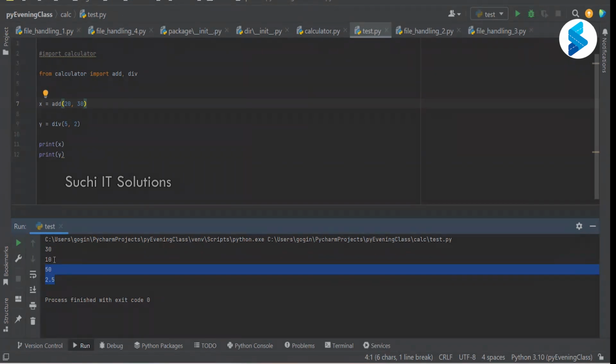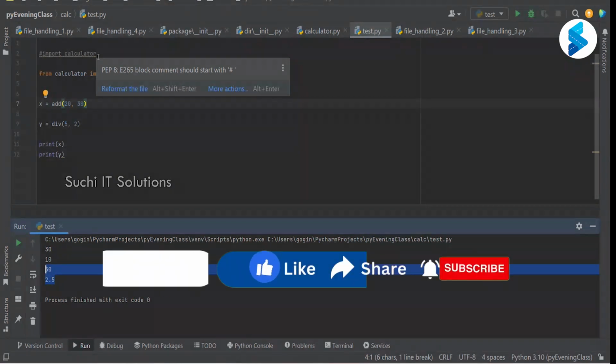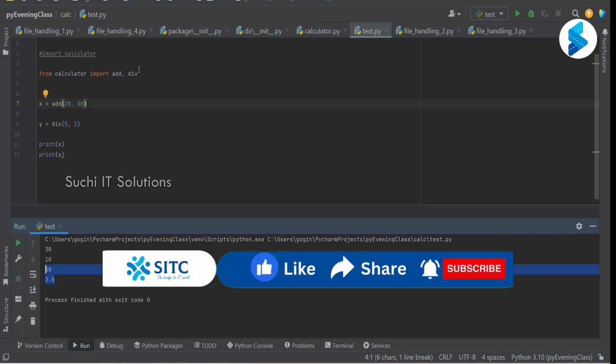With import calculator, I get the complete module reference itself, and if I want to use any function in that module, I say calculator dot and then the function. Or we can import specific functions, add, division, and use them directly here.